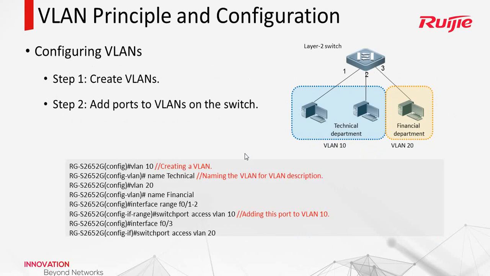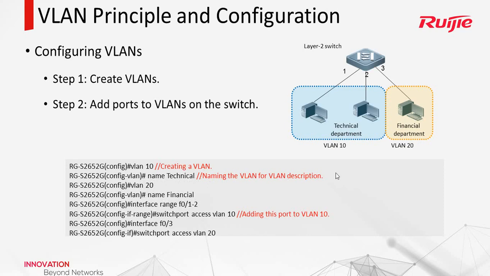We can follow this example. Step 1, we need to create VLANs. We use this command, vlan 10. Pay attention to the global view. Then we can leave a message. For example, we can configure name technical. This is a description. Then configure VLAN 20. This is for the financial department.